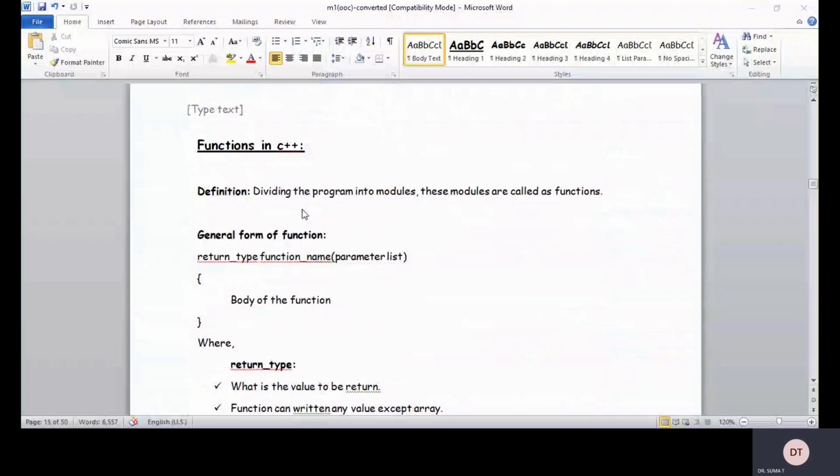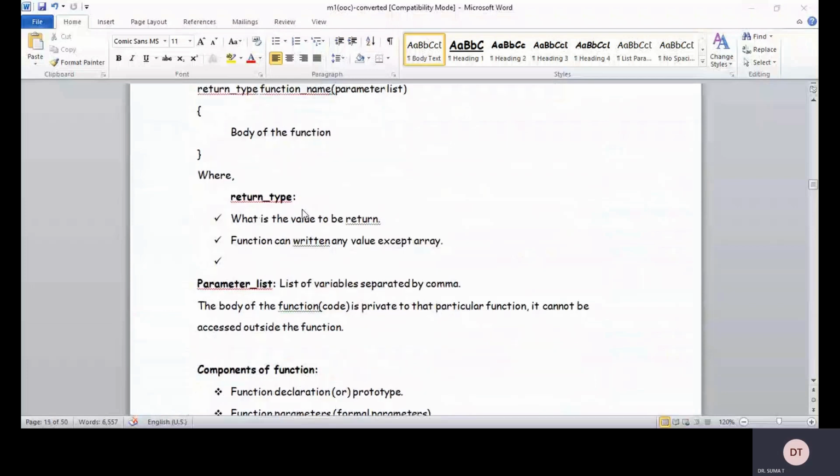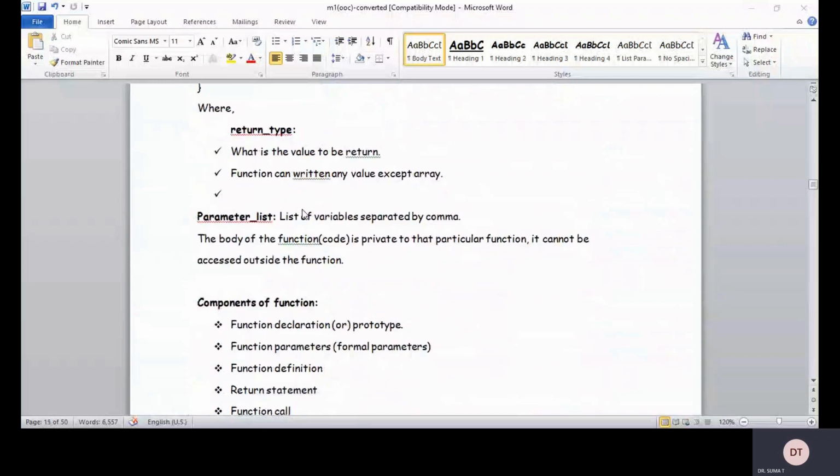From the beginning bracket to the close bracket is called the body of the function. The return type is the type of value to be returned. A function can return any value except arrays. The parameter list holds variables separated by commas. The body of the function is private to that particular function. It cannot be accessed from outside the function.